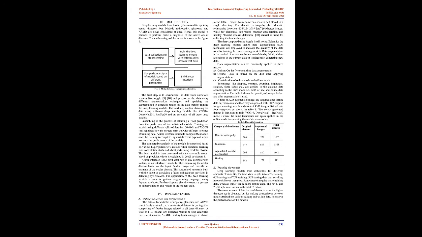A user interface is used to compare the models once the training is completed against different types of inputs to check the performance of the models. The comparative analysis of the models is completed based on various hyperparameters like activation function, learning rate, convolution stride, and a best performing model is chosen. The best model is then compared with the ensemble model based on precision, which is explained in detail in Chapter 4.